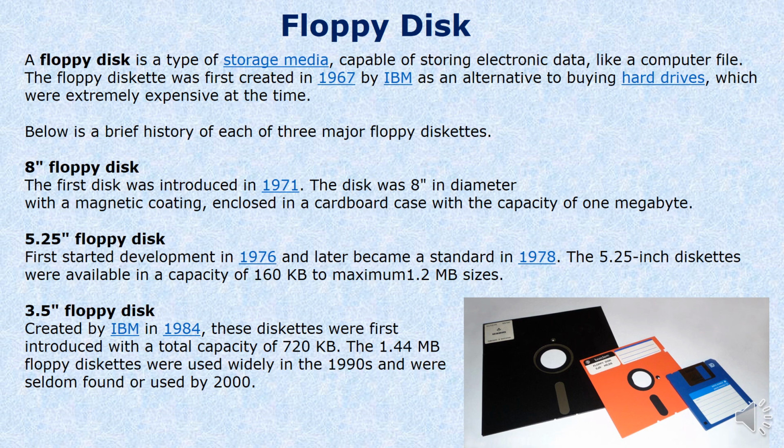Now the most famous floppy disk which came was of size 3.5 inch. The diameter of the floppy was 3.5 inch. It was also created by IBM in 1984. These disks were first introduced with a total capacity of 720 KB. Later on, it became 1.44 MB, which were widely used in 1990s and were seldom found or used by 2000, because during this year, optical disk, DVD and many more other secondary storage devices were introduced.